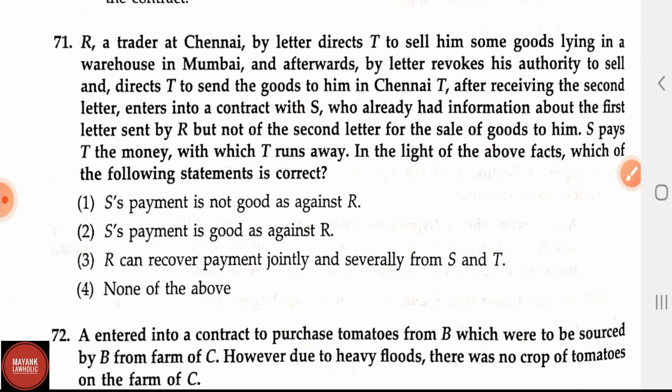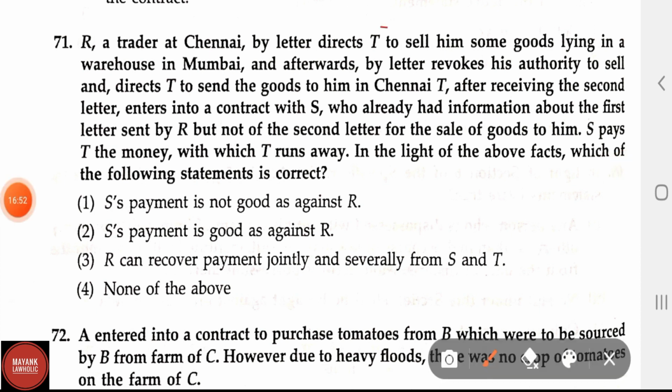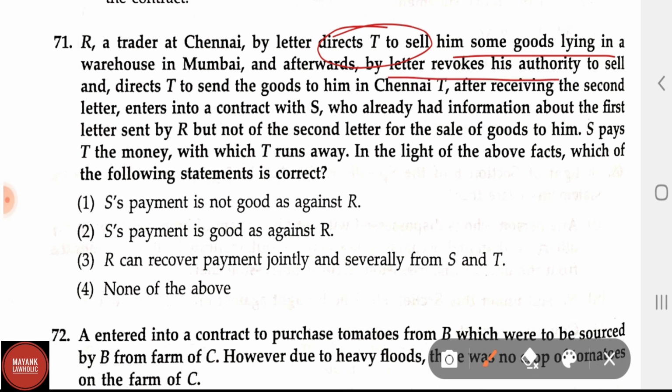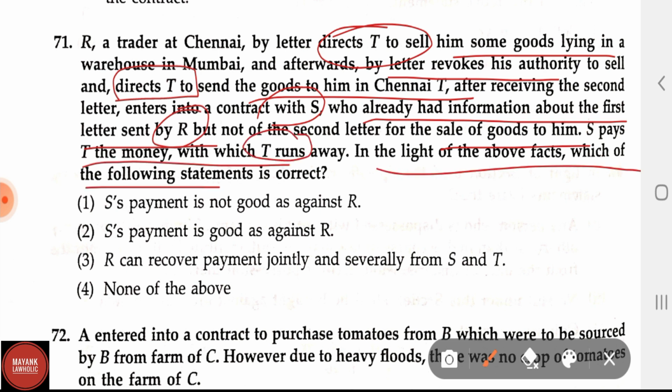Now let us see the question number 71. Ravi, a trader at Chennai, by letter directs T to sell him some goods lying in a warehouse in Mumbai, and afterwards by letter revokes his authority to sell and directs T to send the goods to him at Chennai. After receiving the second letter, T enters into a contract with S, who already had information about the first letter sent by R, but not of the second letter, for the sale of goods to him. S pays T the money, with which T runs away. In the light of the above facts, which of the following statements is correct?